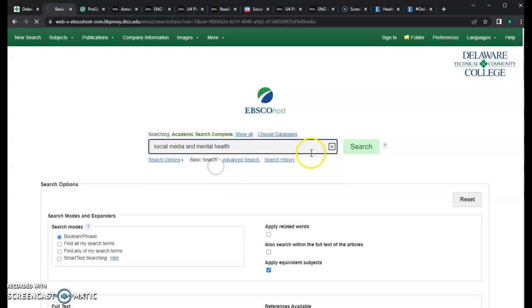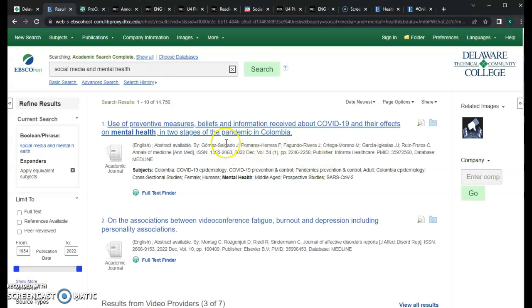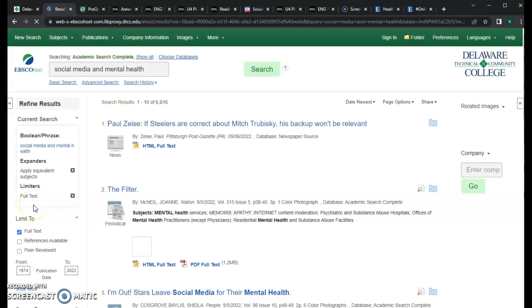And you can see I've searched this before. I don't want things from 1954, and I do want things that I have access to. So I'm going to choose full text.